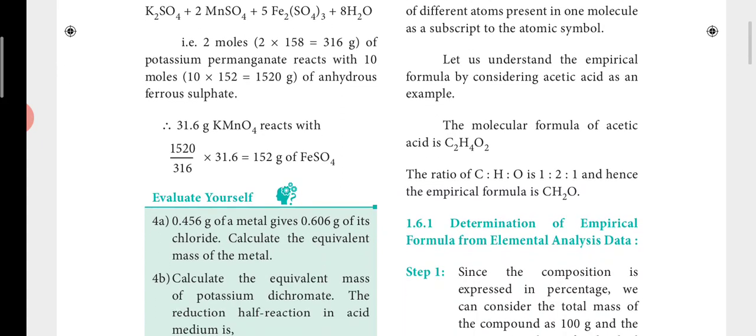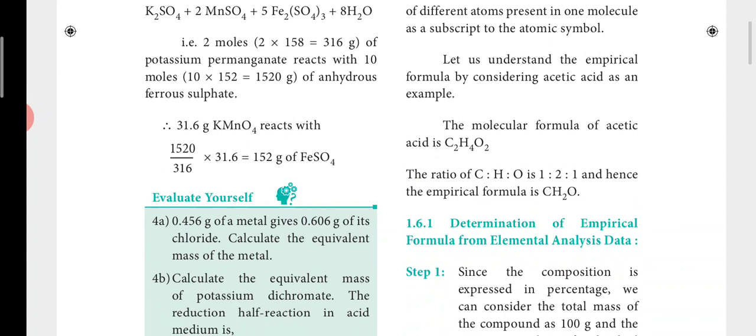And for your assignment, I have given this first one, evaluate yourself. 0.456 gram of metal gives 0.606 gram of its chloride. Calculate the equivalent mass of the metal. So you can try this.